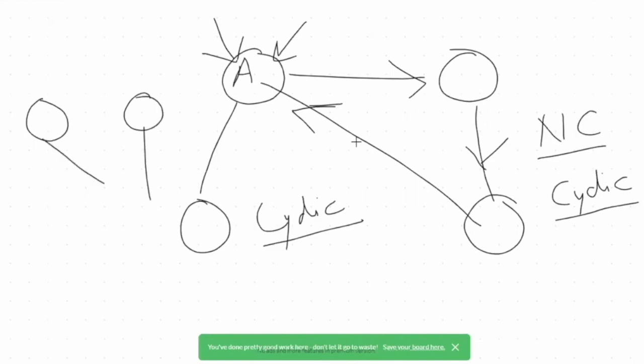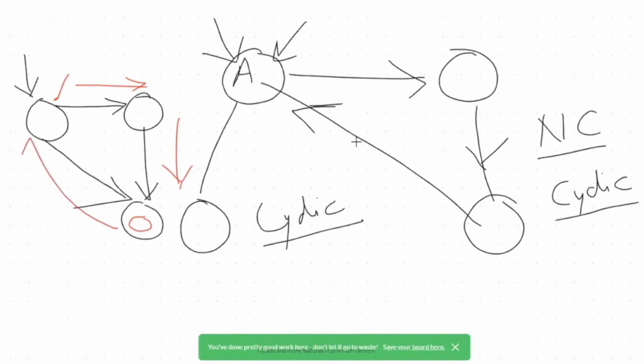It's a directed graph, but the direction is like this. Now, if you want to see, this graph doesn't have a cycle, because if I start from this node, I can go from here to here via this, then from here to here via this. But from this node, I can't go back to this node, because there is only one-way traffic, from here to here. So this is not cyclic.